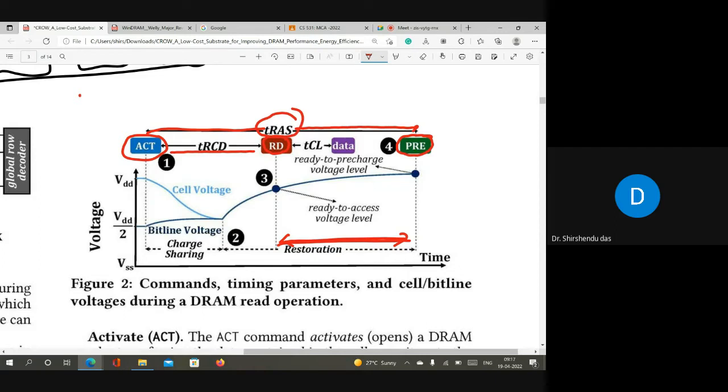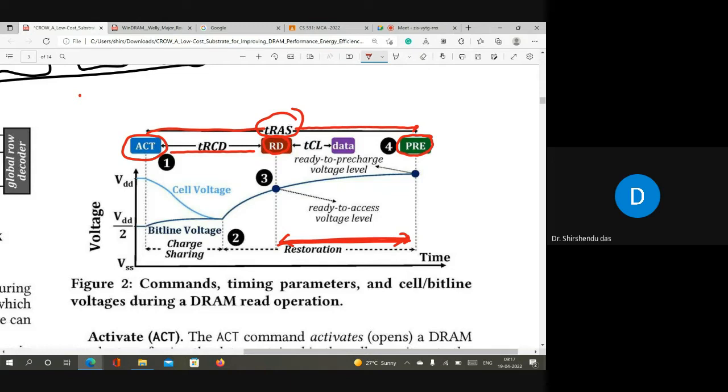I think I've already explained all these timing parameters in a separate lecture, but I'm explaining the important ones here because this paper is proposed based on these timing parameters. Of all of them, the two that are very important for this paper are tRCD and restoration. We are assuming that restoration will be completed within the tRAS time, which is quite possible.